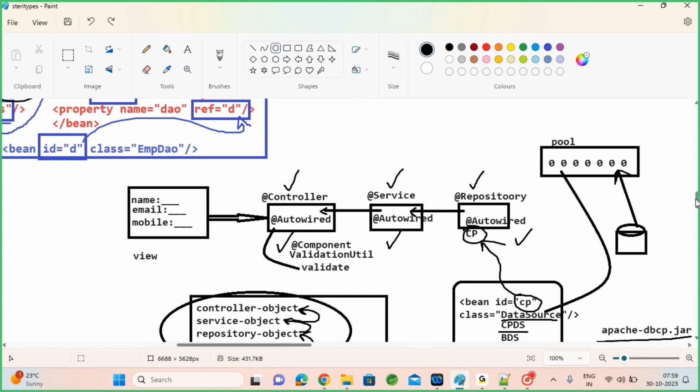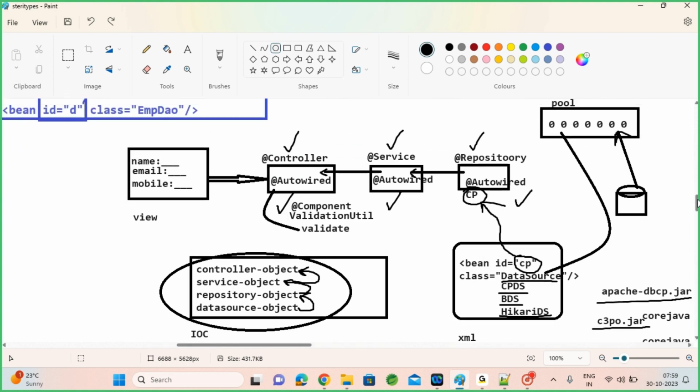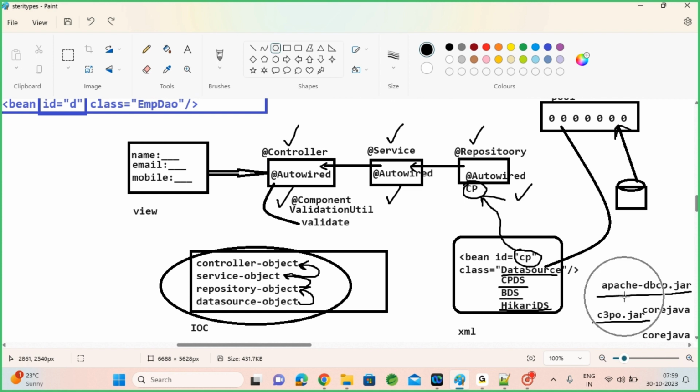To create such a connection pool, the libraries do not belong to Spring. Libraries are from third parties, and to create those objects I need an XML file so that I can create their beans also here. Even if it is a third party class, you can configure it here using the bean tag, and you can put the third party class fully qualified path, com.dbcp.apache BasicDataSource, with some setter methods they have given.